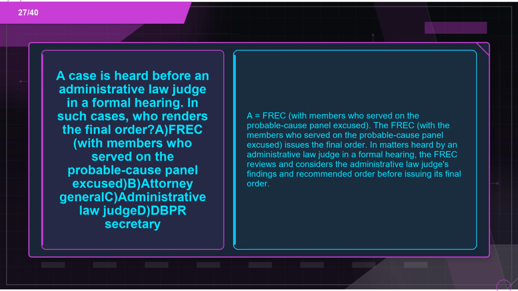Flashcard 27. Term: a case is heard before an administrative law judge in a formal hearing. In such cases, who renders the final order: A. FREC, with members who served on the probable cause panel excused; B. Attorney General; C. Administrative law judge; D. DBPR secretary. Definition: A equals FREC, with members who served on the probable cause panel excused. The FREC issues the final order. In matters heard by an administrative law judge in a formal hearing, the FREC reviews and considers the administrative law judge's findings and recommended order before issuing its final order.